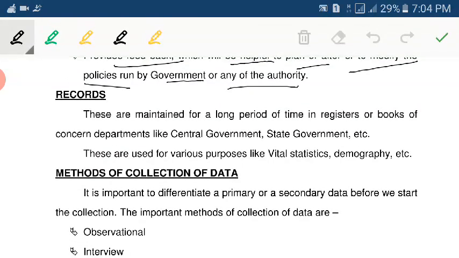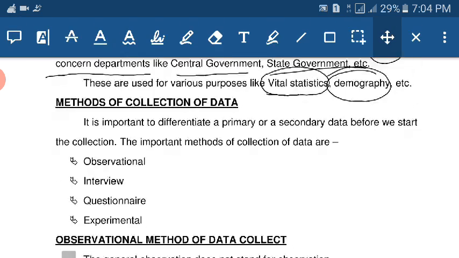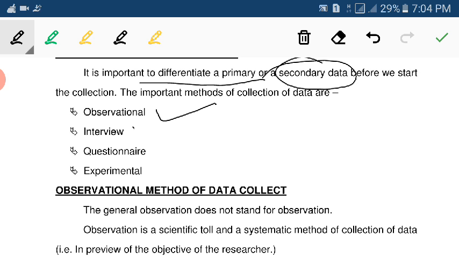Records are maintained for a long period of time in the registers or books of the concerned department, like the central government or state government. These are used for various purposes like vital statistics and demography. Method of collection of data: it is important to differentiate primary or secondary data before we start the collection. The important methods of collection of data are observational, interview, questionnaire, and experimental.